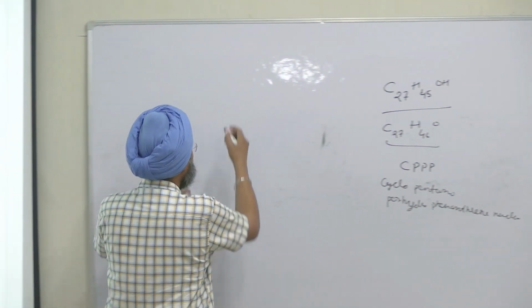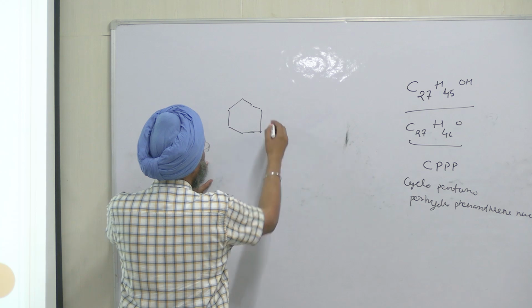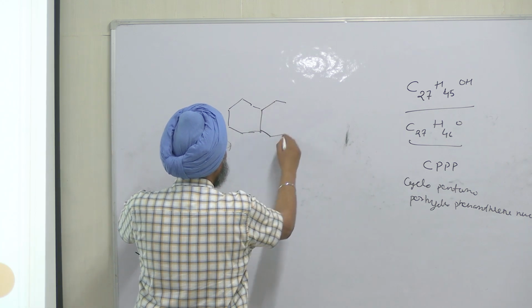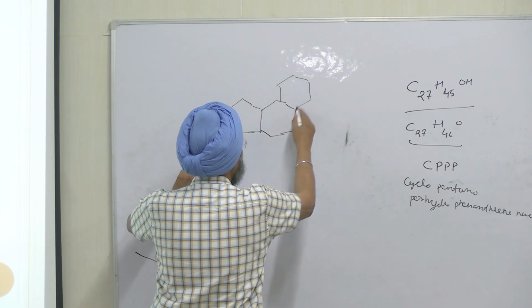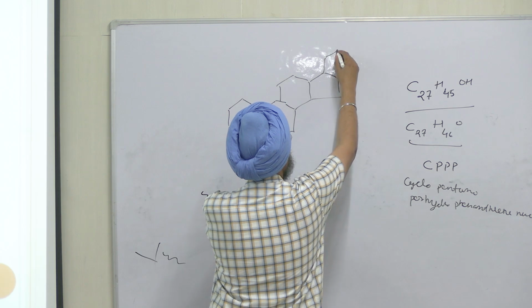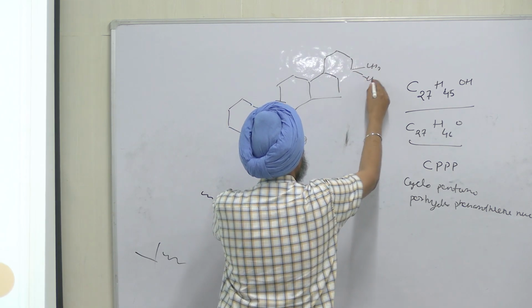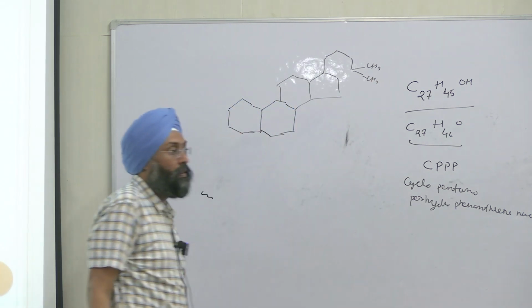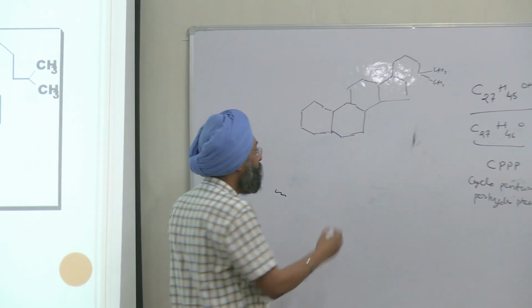And it has 4 rings, 3 6-membered rings and 1 5-membered ring with a side chain containing a methyl group, right?